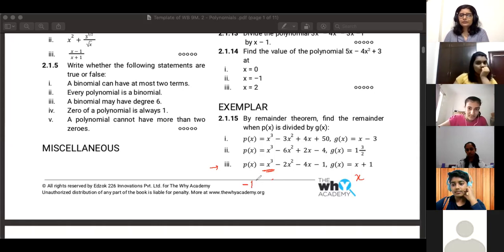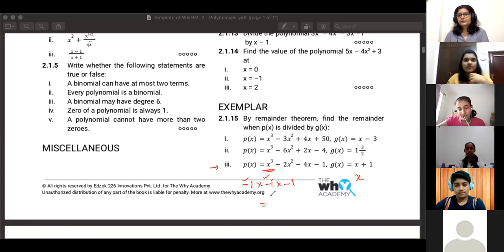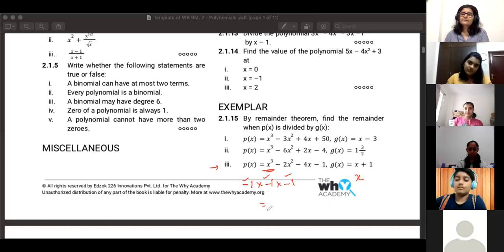So -1 whole cube is -1 into -1 into -1. If you're multiplying three negatives, what will the result be? Minus into minus will be plus. And plus into minus will be minus. So overall it will be -1. Then this is going to be -2 into x square.